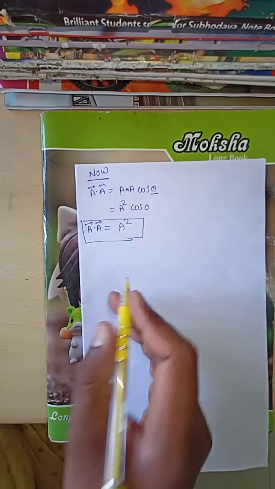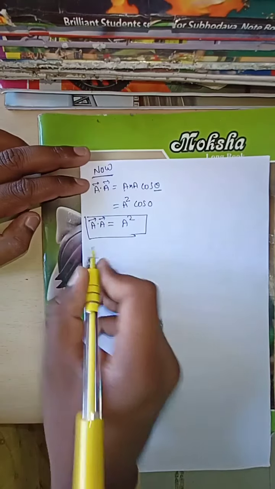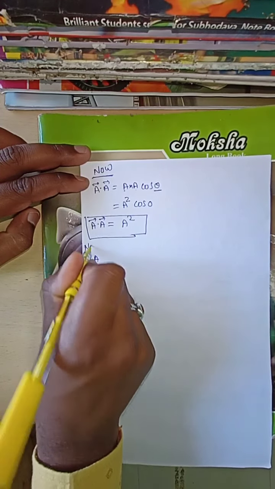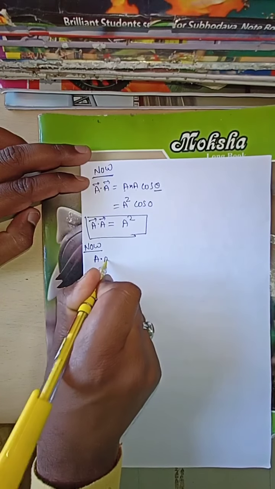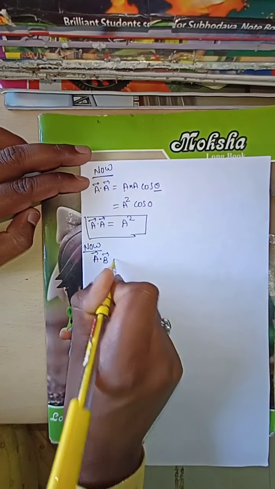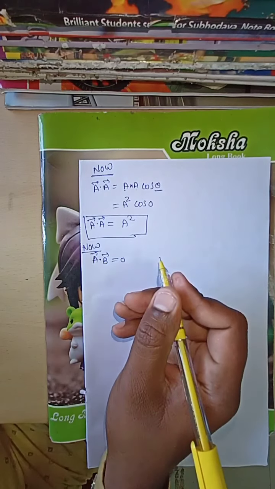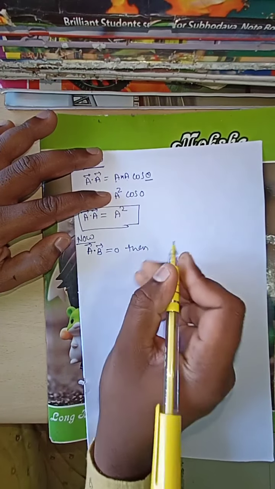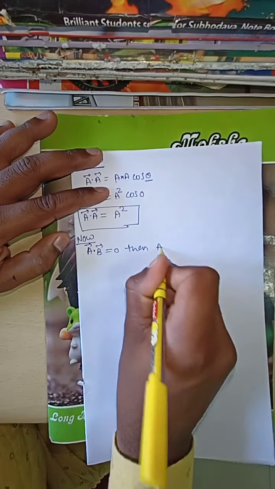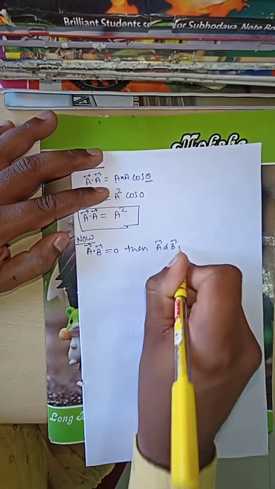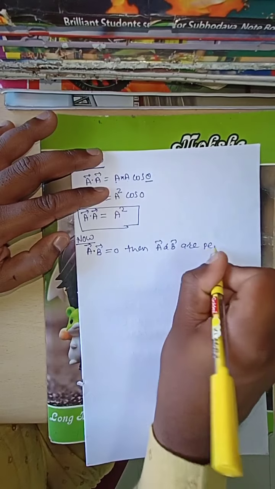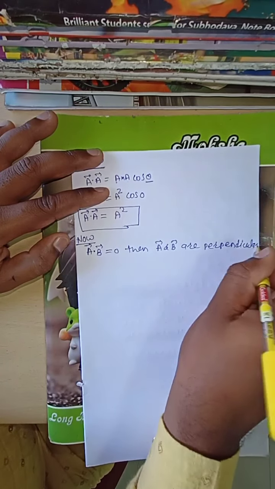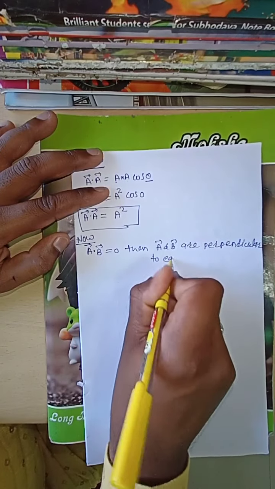Now next, suppose a bar dot b bar is 0. Then a bar and b bar are perpendicular to each other.